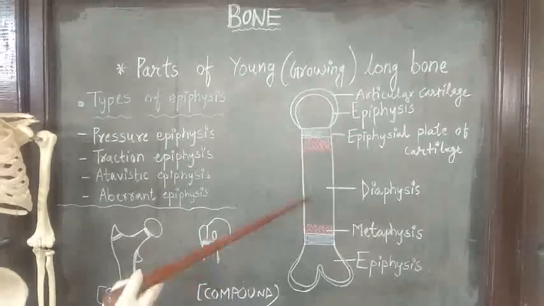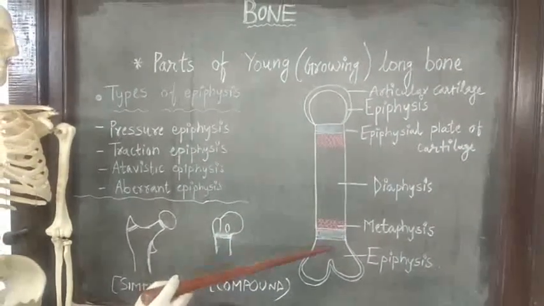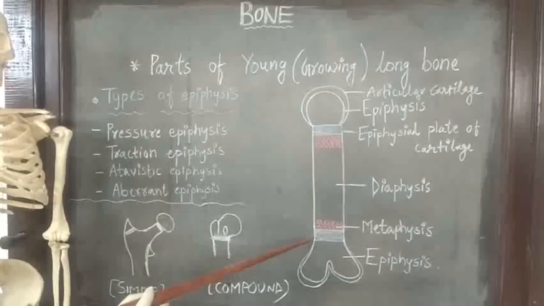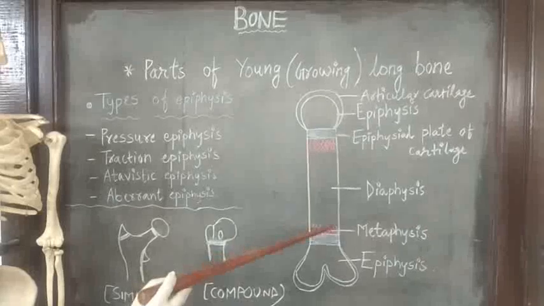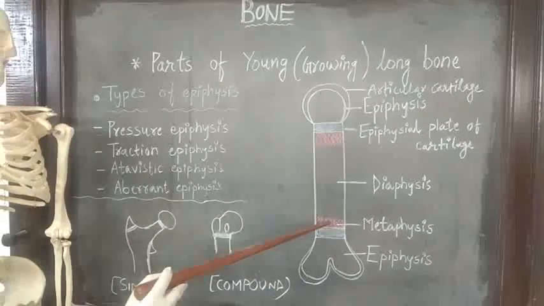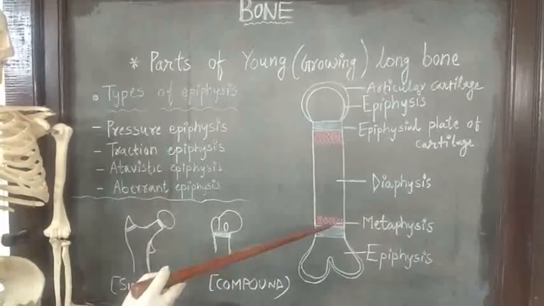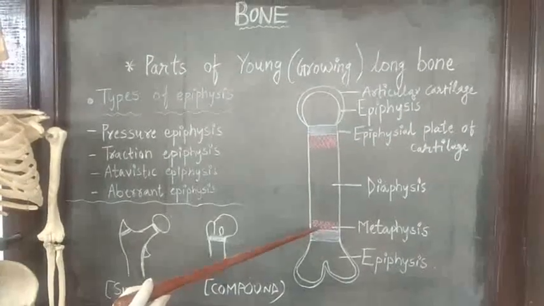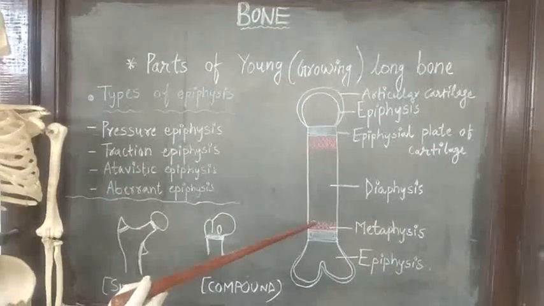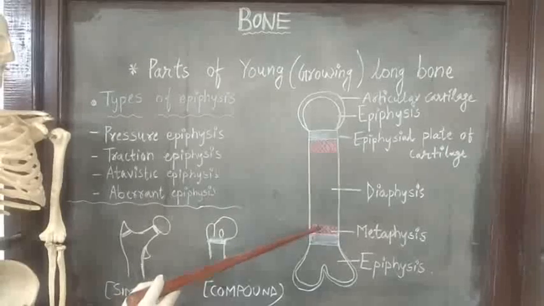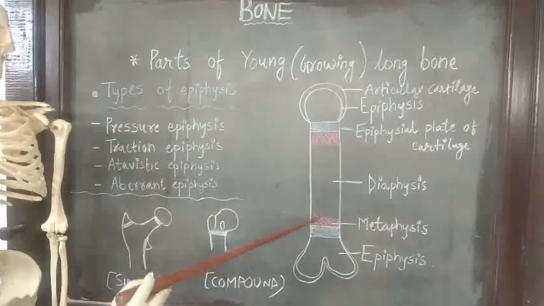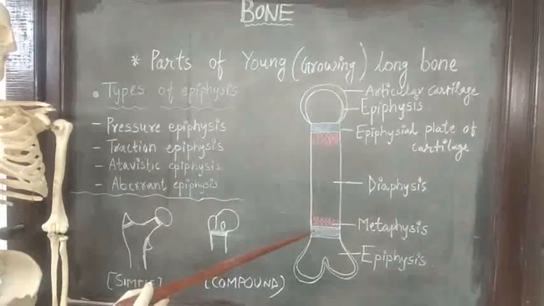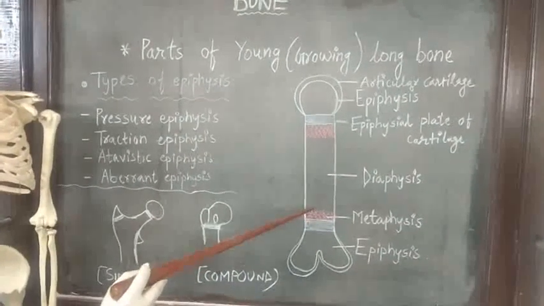Now, what happens when this epiphysis fuses with the diaphysis? After epiphyseal fusion, this nutrient artery and metaphyseal artery make anastomosis with each other, and there is no longer that hairpin-like loop, and chances of infection are less in the adult. So, details of this we will see in the blood supply.